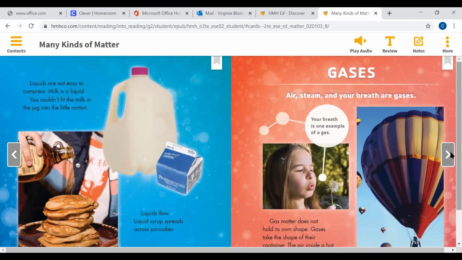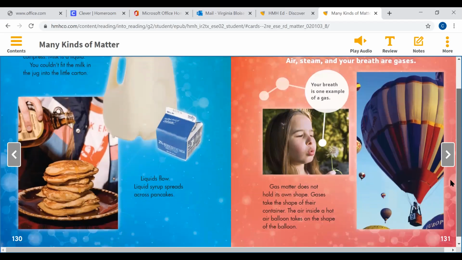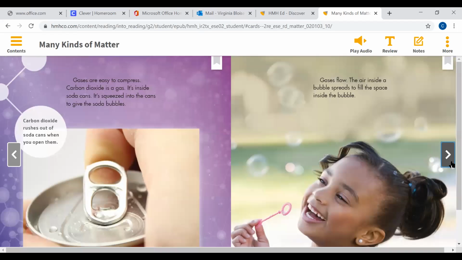Gas matter does not hold its own shape. Gases take the shape of their container. The air inside of a hot air balloon takes on the shape of the balloon. Well, that makes sense. Gases are easy to compress.